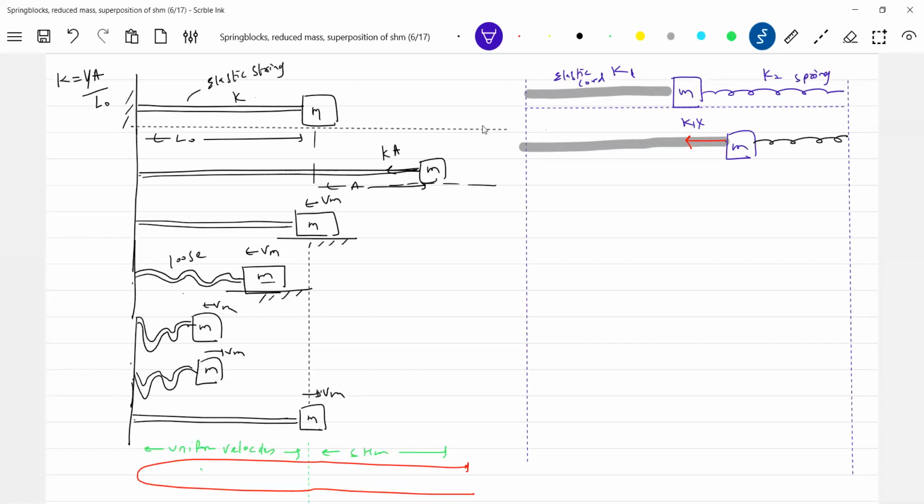K1x, and this is compressed, no? So the compressed force, I'll show it here, K2x. I get this when on the right hand side. On the left hand side, when the block is somewhere here, this is elongated. What about the elastic cord? It will be like this. It will be loose.